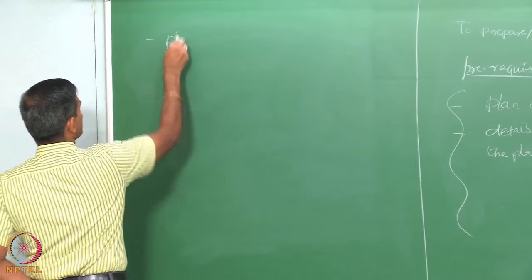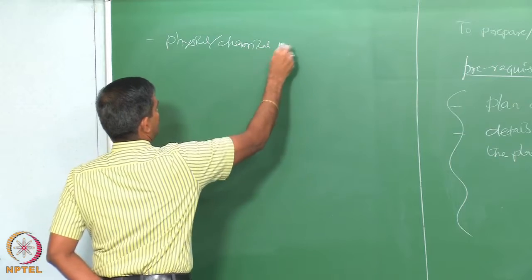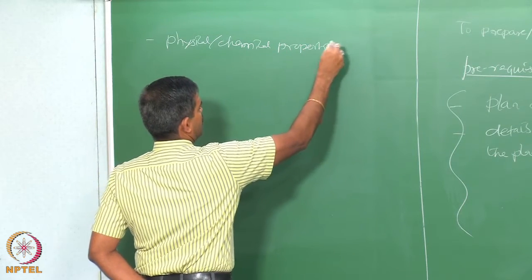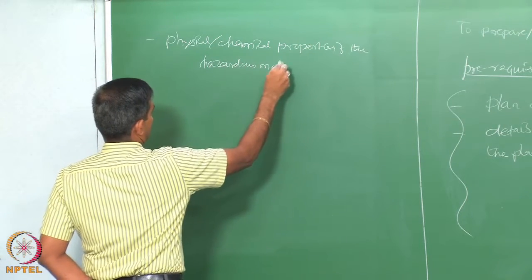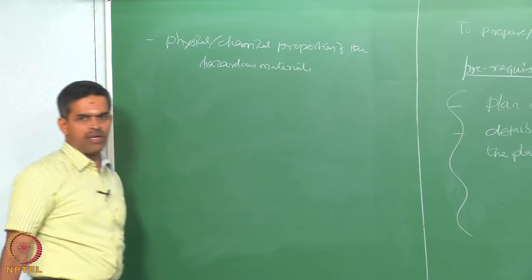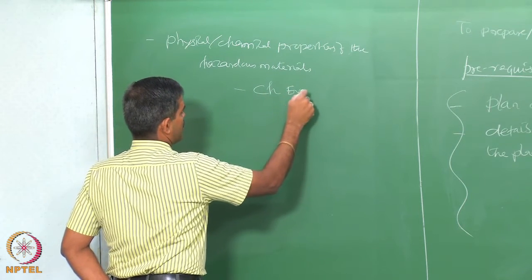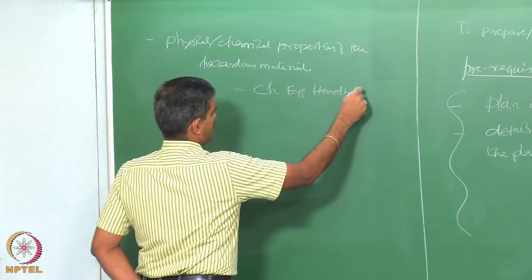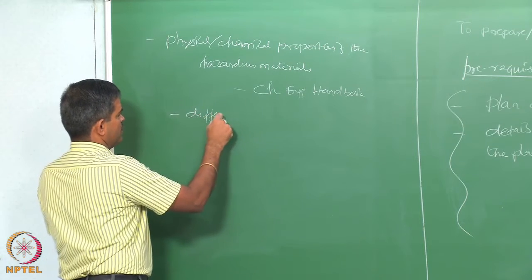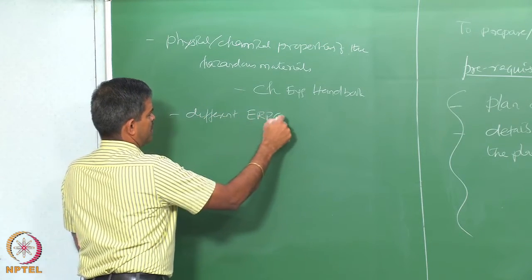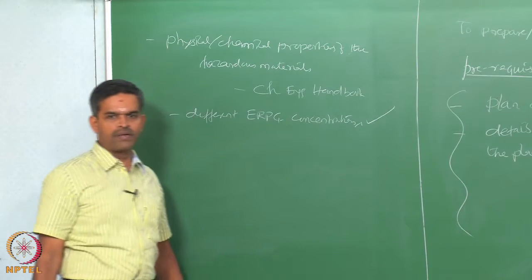Interestingly, if you look at the physical and chemical properties of the chemicals, of the hazardous materials which offshore industry deal with, which can be referred from the chemical engineering handbook, one can also find out different ERPG concentrations of such chemicals available from the literature.